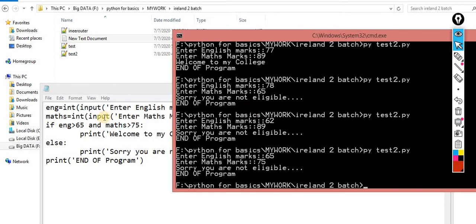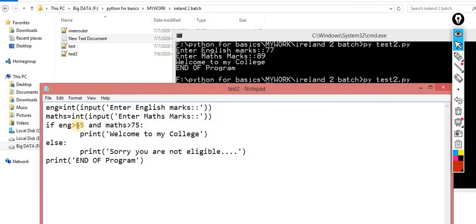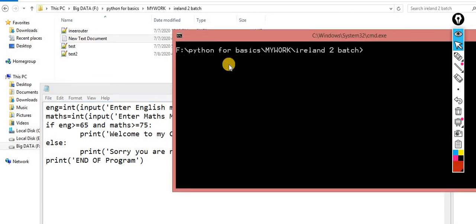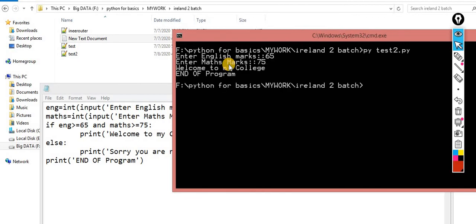Why so? Because I marked a condition over here: if the English marks is greater than, only greater than, not equals. But if I want to make eligible those who score equal marks, then you have to implement this scenario. Let me show you. Now this time 65 in this, 75 in this. Now you are getting the output, welcome to my college. So you are supposed to use this one.